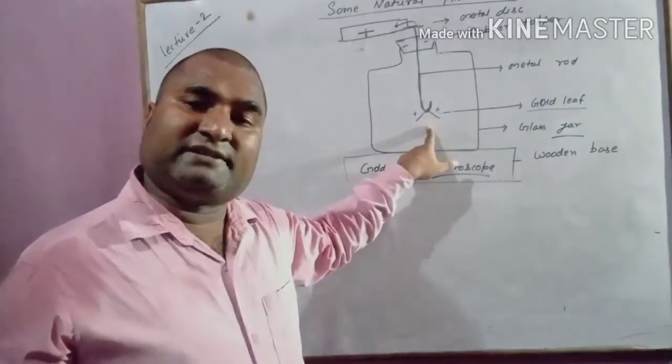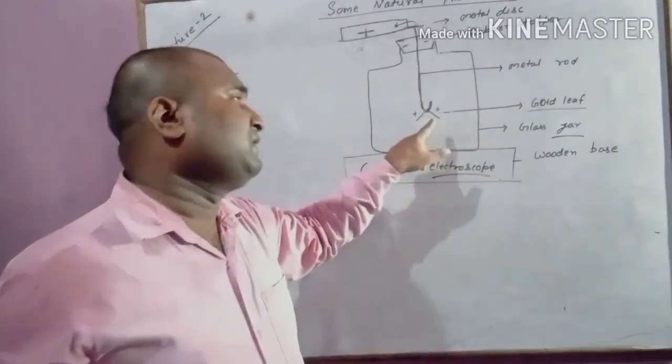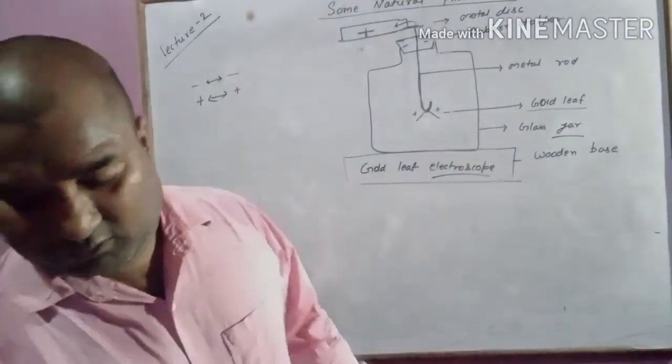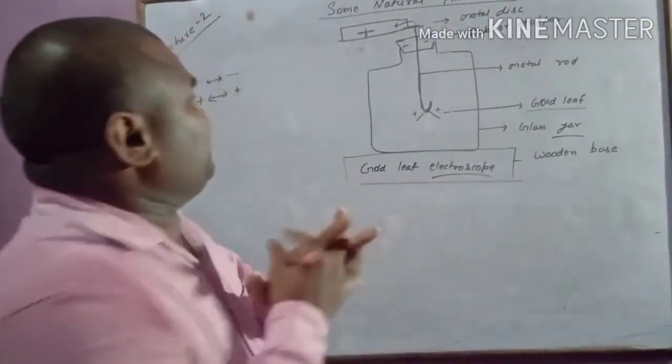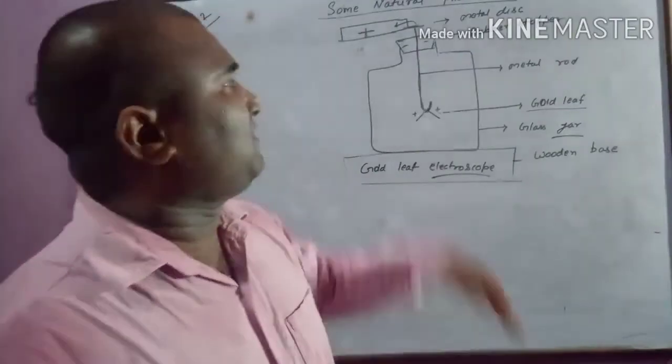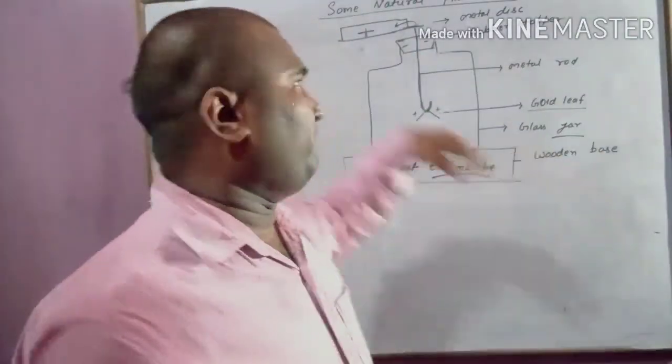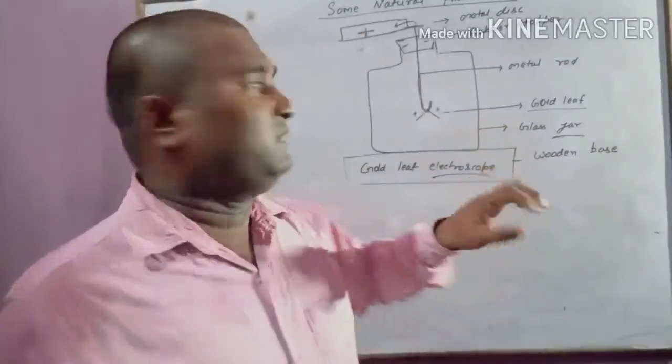If it is negatively charged, then the gold leaves will diverge, and if it is positively charged, then also they will diverge.